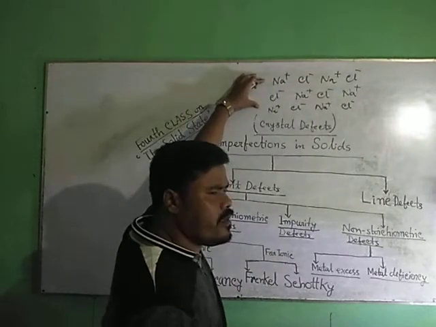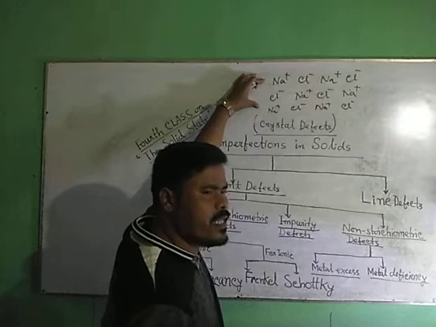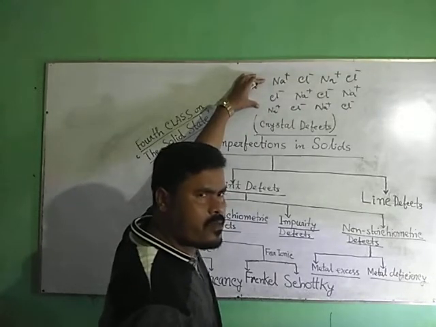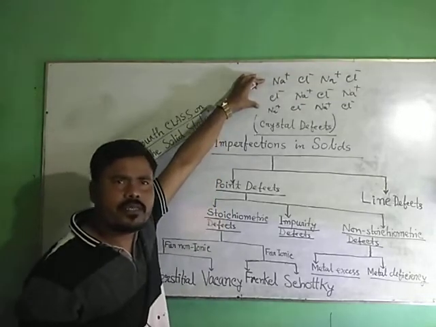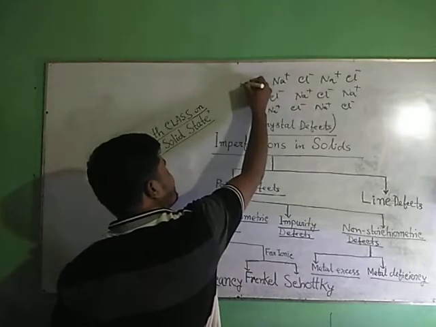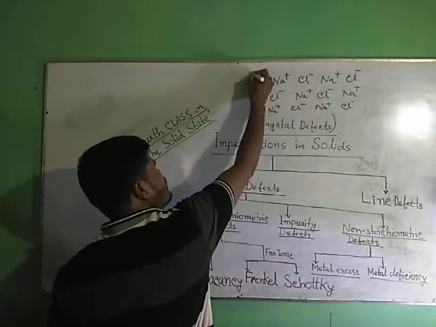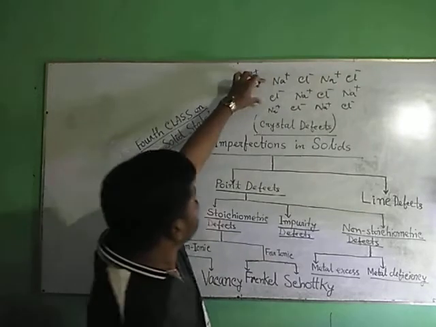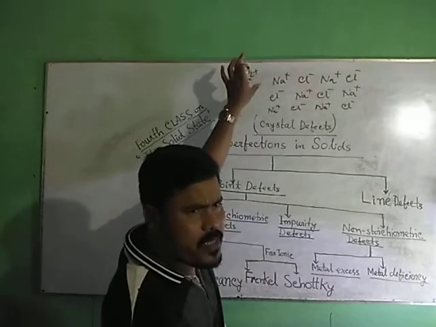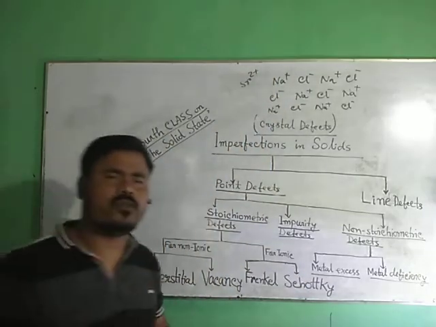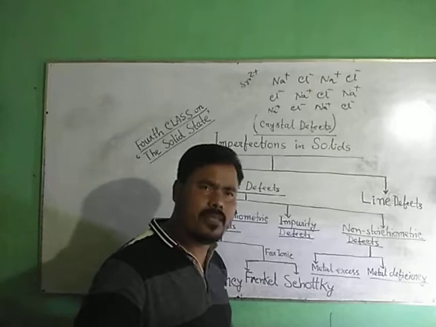When I take molten NaCl for crystallization, I take it in the presence of some impurity, suppose SrCl2, that is Sr2+. First I am taking molten NaCl for crystallization to get solid crystalline NaCl.